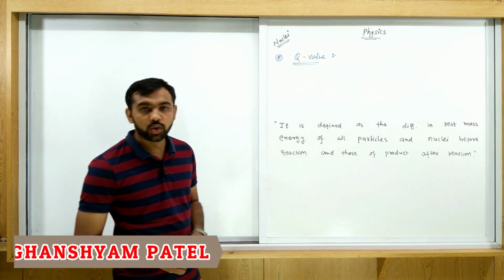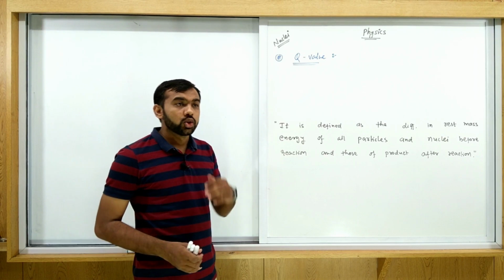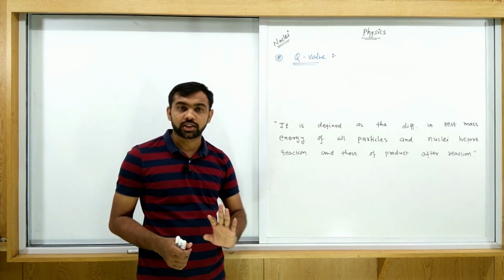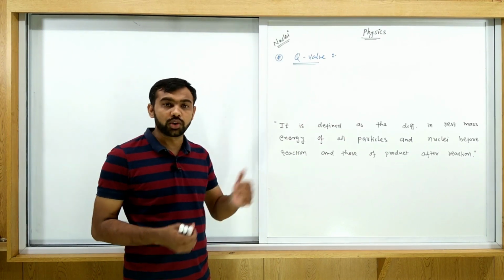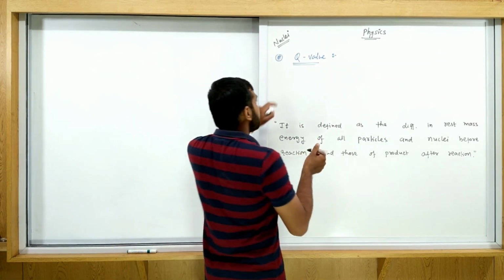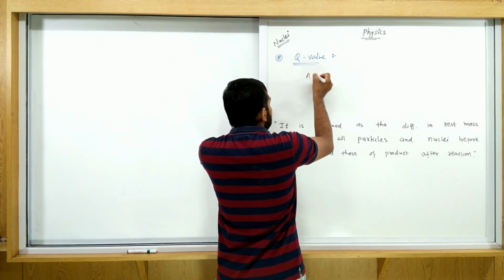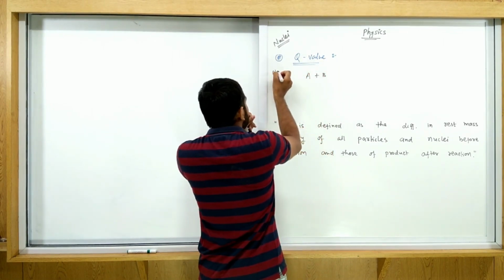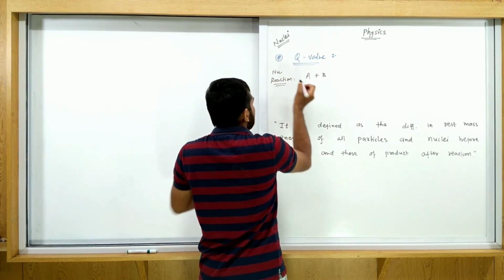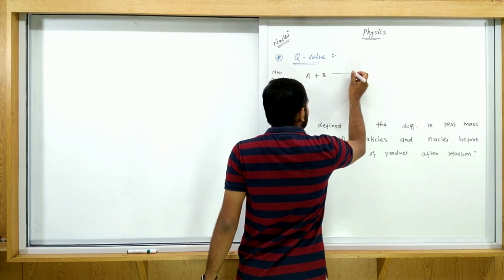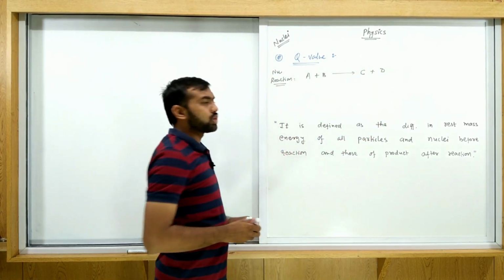Okay, now we are going to discuss the Q value. That is a quite important topic here. If you consider any nuclear reaction, in each nuclear reaction this Q value comes in. Consider any particular nuclear reaction, suppose A plus B, and due to this reaction the two nuclei C plus D are formed.